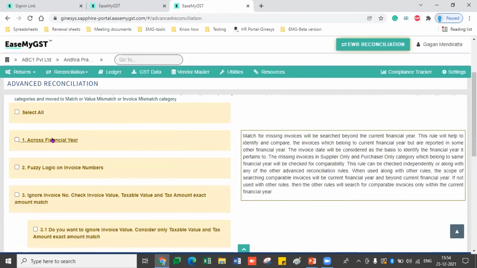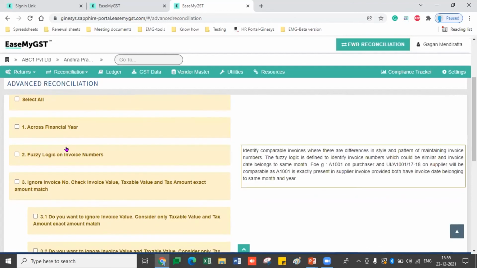Our first logic is across financial year. Now you are able to do the across financial year wise reconciliation as well. Say you have uploaded the data for financial year 2021. You can click on this check, and my system will look at the previous and the preceding financial year as well, to see what invoices either party has filed in the earlier months or in the next month. So all the invoices can come into a matching condition.